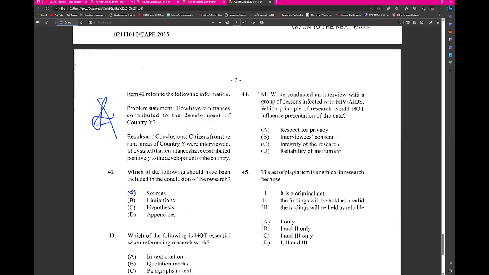But sources are usually discussed. Unless it's like a new piece of research, then you can say it can be concluded that based on whatever, you know, blah blah blah. But some persons may argue that the question uses the source as well, saying that it's in the rural area. Right? What are the limitations? Sure, it could be limitations, but I want somebody to tell me what's happening here.